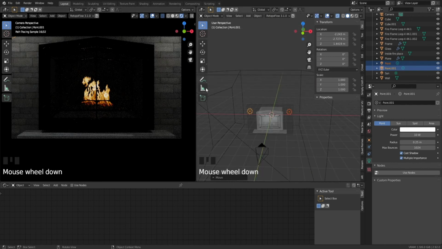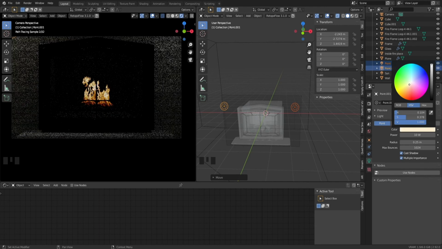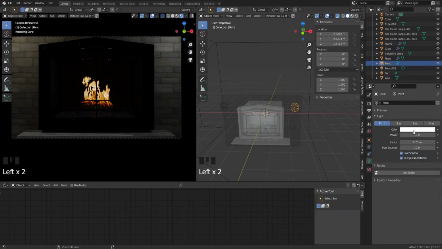However, they are very white and very bright, which rhymes. We can actually just make this a bit warmer to have that room light. What we can do is hover over the color and hit Ctrl C to copy the color of this light, and then we go to the other light and hit Ctrl V to paste the color. You have to hover over the color, of course. And as you can see, I created this more warm-ish light.